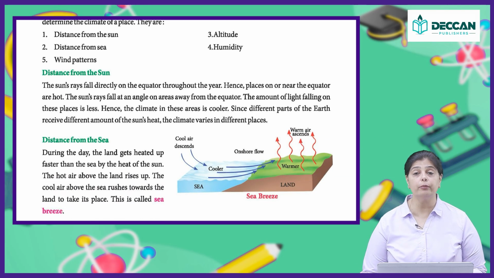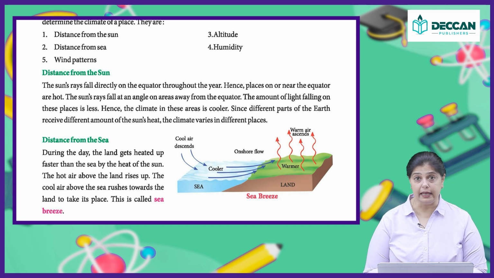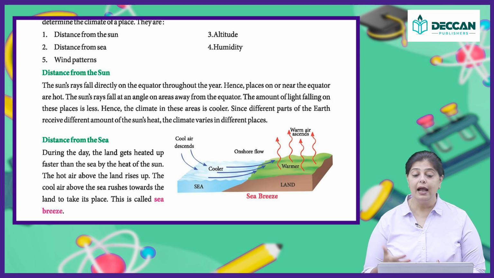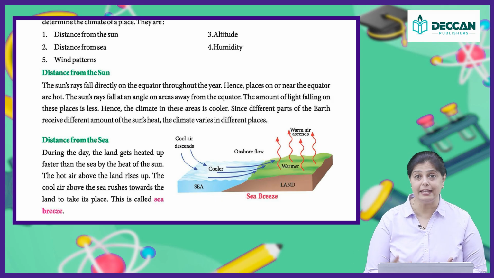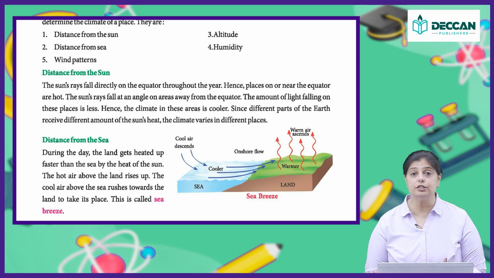Next is the distance from the sea. Now, during the day, the land gets heated up faster than the sea by the heat of the sun. So, during the day, the land is hotter than the sea. The hot air above the land rises up, and the cool air above the sea rushes towards the land to take the place of that hot air. Now, this is known as the sea breeze. That's the breeze that you get from the sea during the daytime.